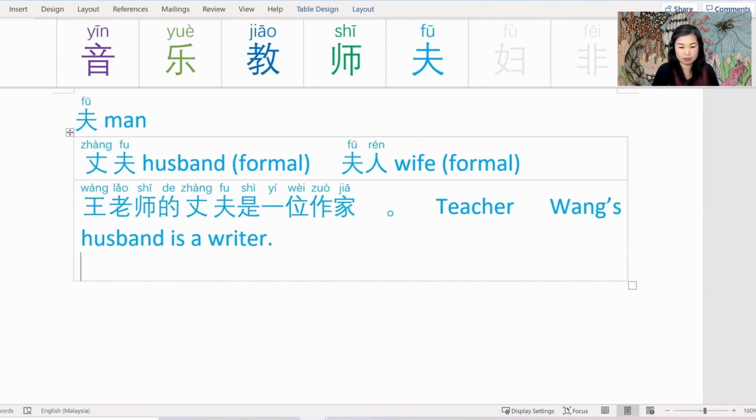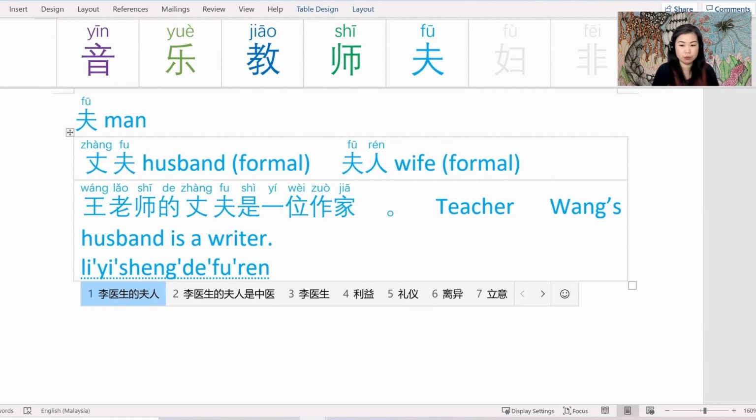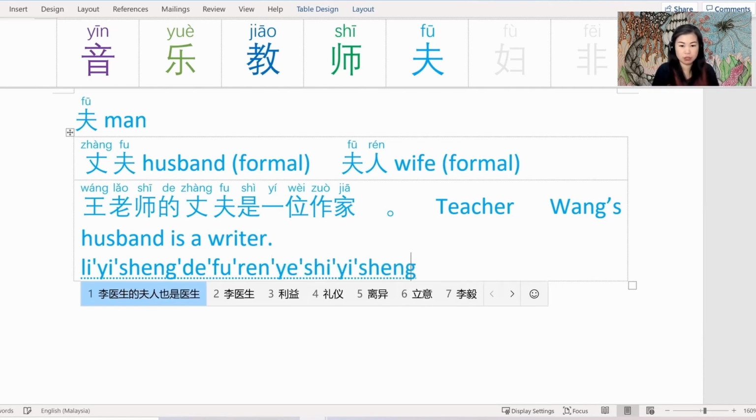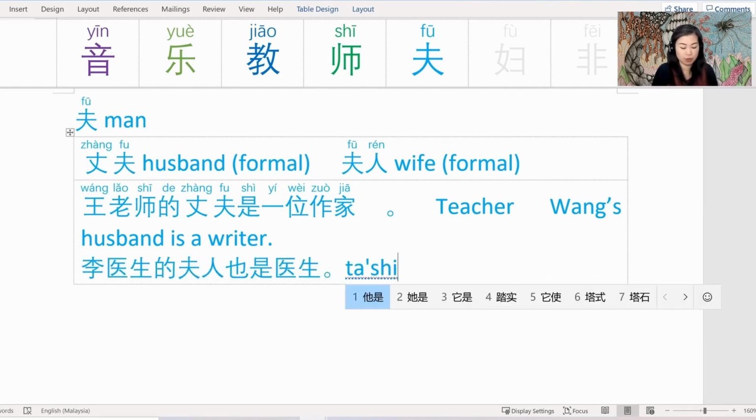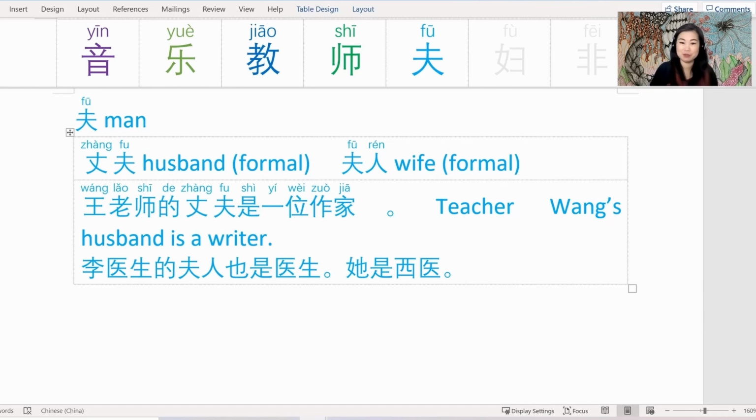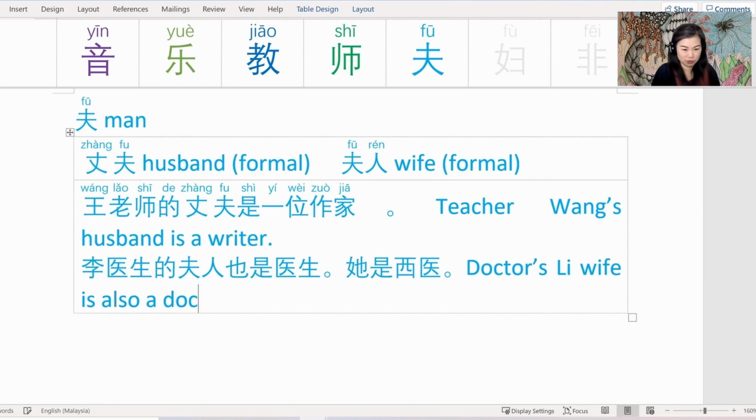Okay, let's try another sentence. 李医生的夫人也是医生。她是 and I want the female part, so let's pick number 2. 她是 If you remember from the previous episode, we met Dr. Lee, and we know that his wife is also a doctor, but she is a Western doctor. So Dr. Lee's wife is also a doctor. She is a Western doctor.